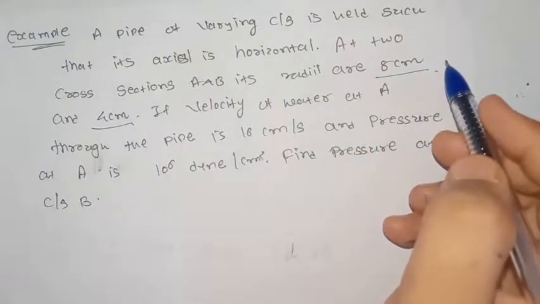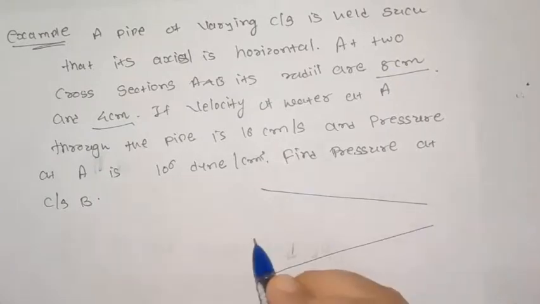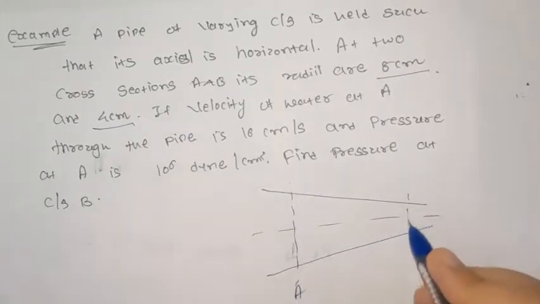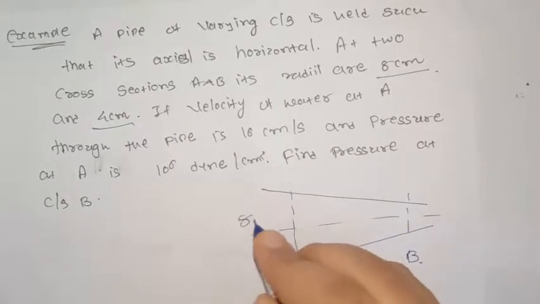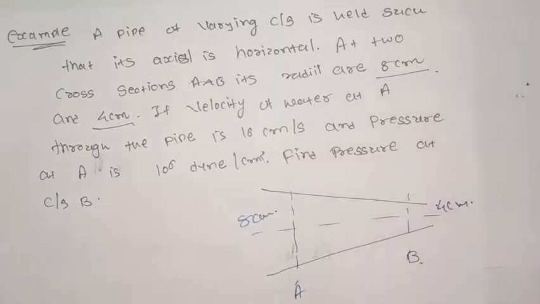This is the axis, this is point A and this is point B. The radii at this point is 8 cm and at this point it is 4 cm.